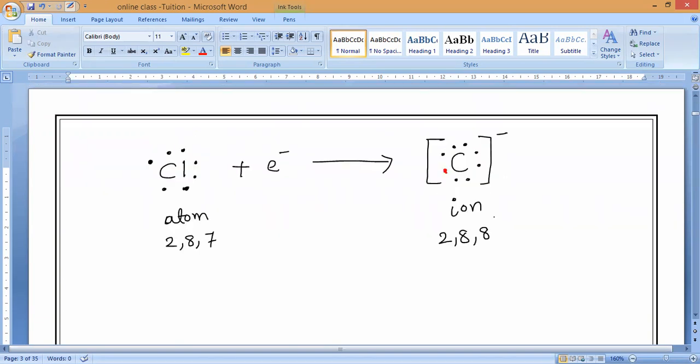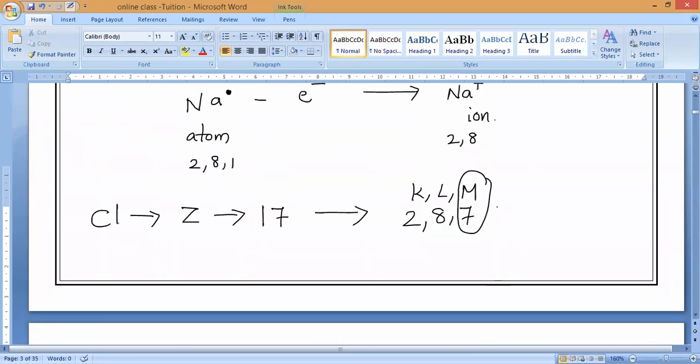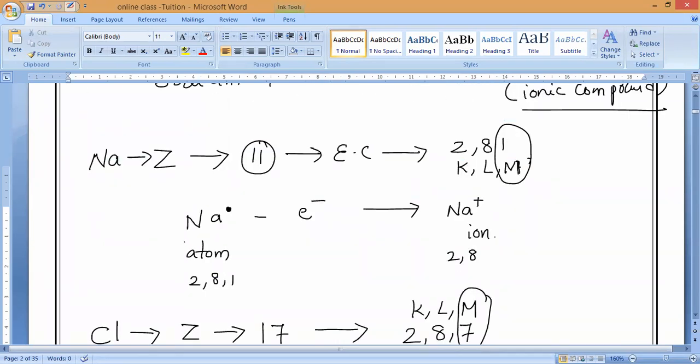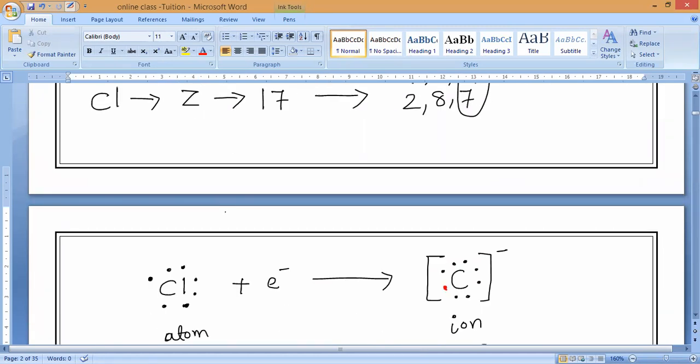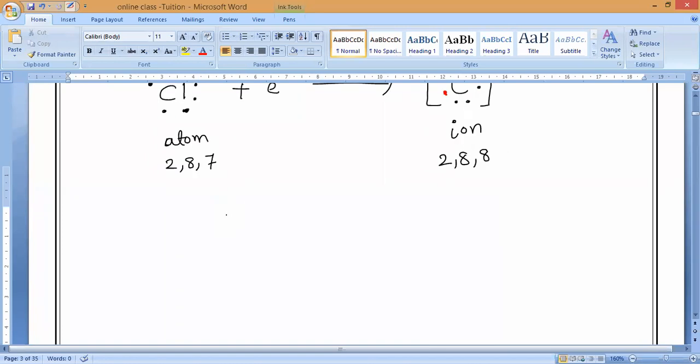So now, if you observe, when sodium reacts with chlorine, what is happening, guys? From sodium, 1 electron is transferred to the chlorine atom. Yes or no? One electron from the outermost shell of sodium is transferred to the chlorine atom. By losing 1 electron, the sodium atom forms the sodium ion, Na+, and by gaining 1 electron, the chlorine atom forms the chloride ion, Cl-. Correct or not, guys?